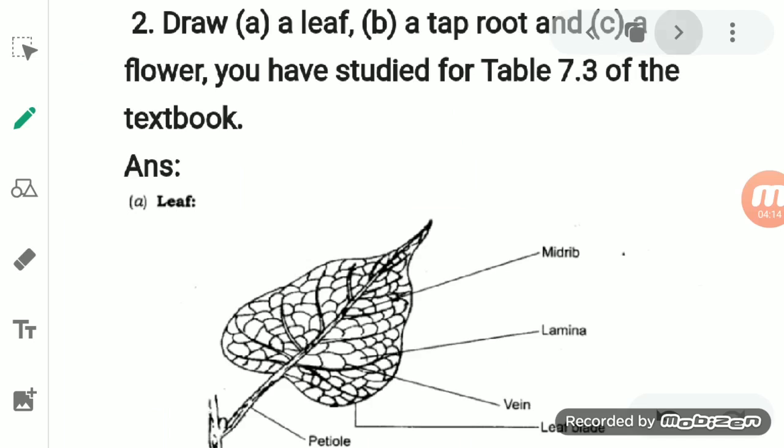Now we will see the second one. Draw a leaf, a taproot and a flower that you have studied from table 7.3 of the textbook. So here you simply have to draw a well-labeled diagram of a leaf, a taproot and a flower. So this is the diagram of a leaf. In it you will mention the midrib, the lamina, veins as well as the petiole.